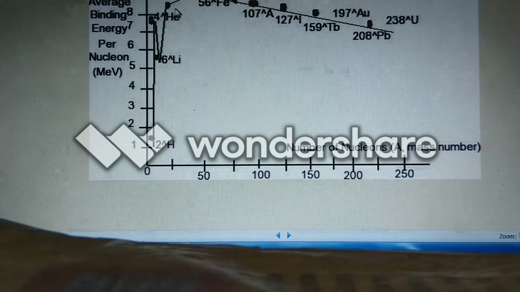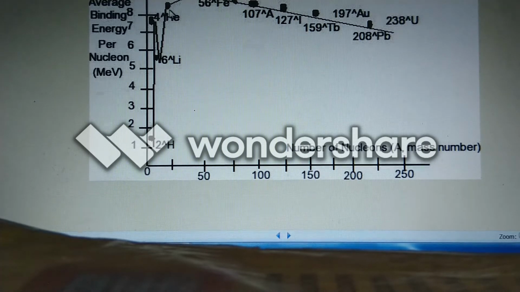oxygen, whose atomic number is 16, binding energy per nucleon crosses a certain region, and up to atomic number 107, it has the maximum binding energy per nucleon. On moving further, for elements like uranium and thorium, the binding energy per nucleon decreases to a certain range.